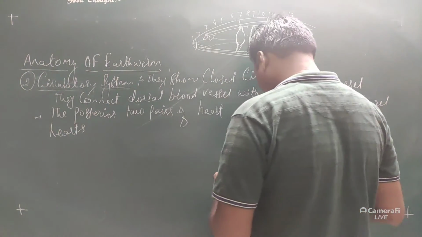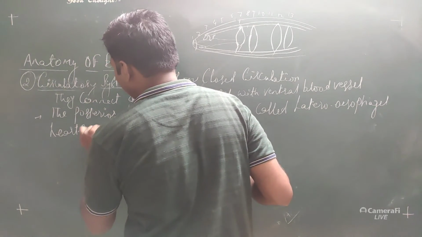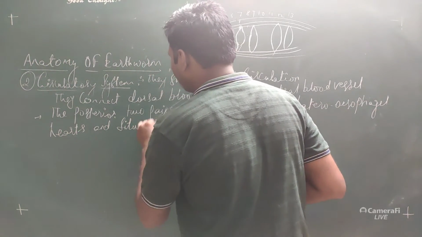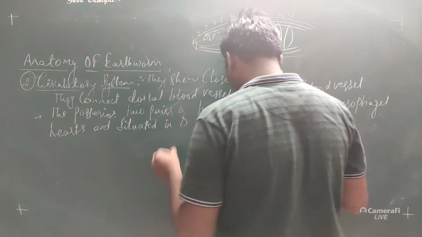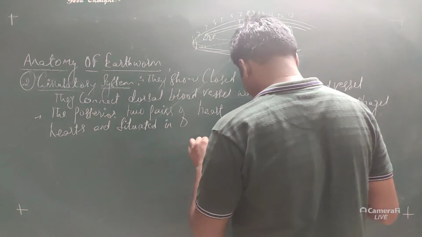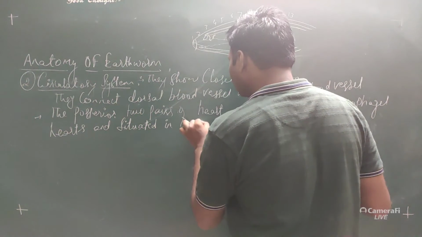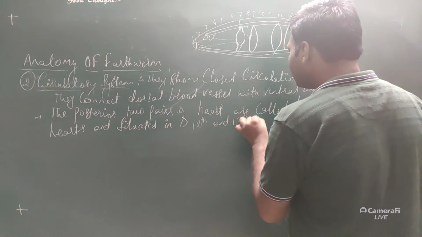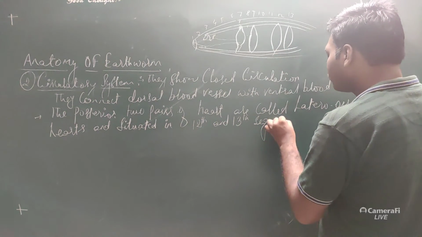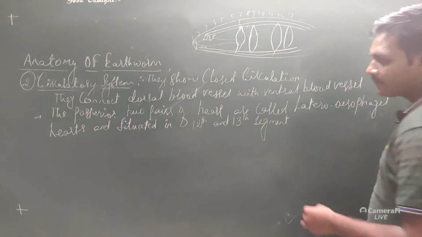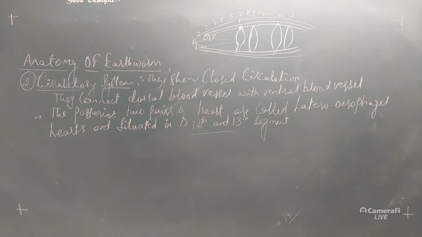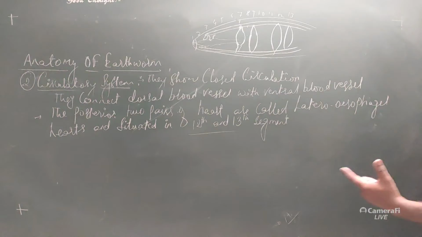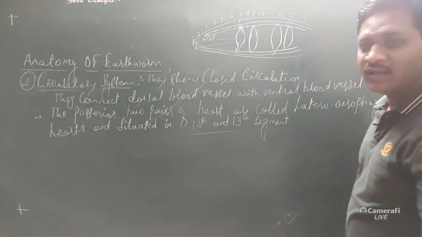Next, they are situated in the 12th and 13th segment. So you have to remember the segments where the four pairs of heart are located: anterior 7th and 9th, and posterior 12th and 13th. And what they do is connect the dorsal blood vessel to the ventral blood vessel.